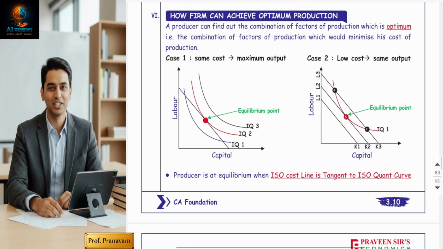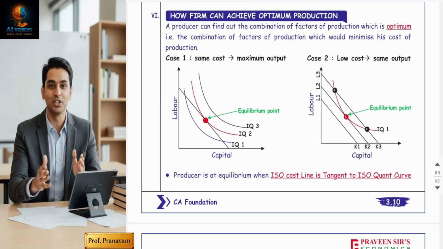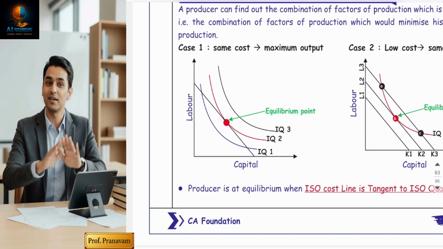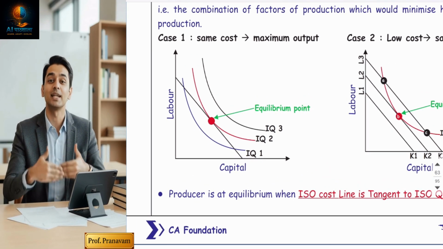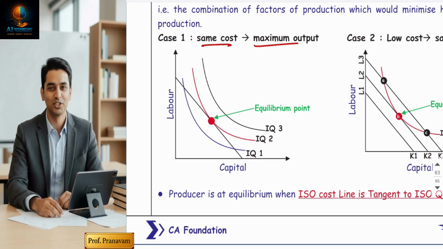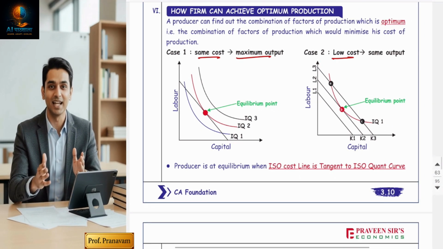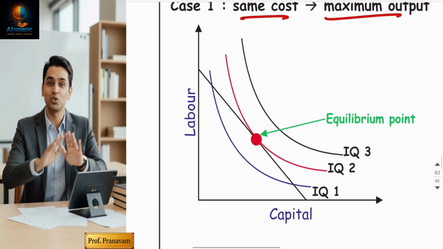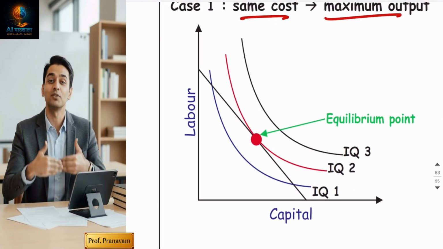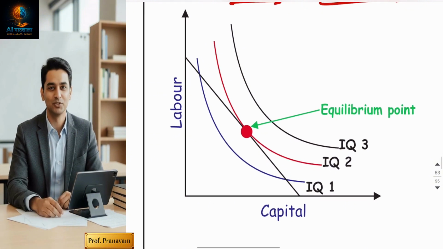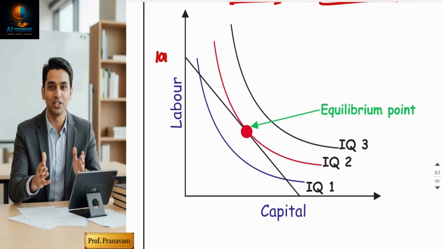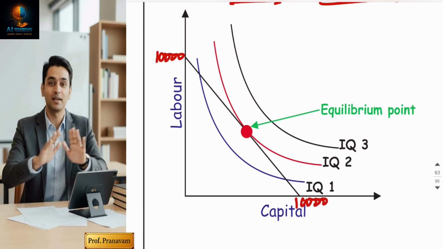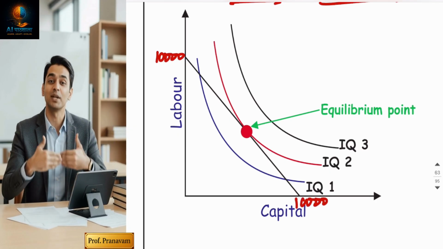We are going to combine the indifference map with a cost line. So production optimization can be achieved in two ways. Case one: same cost but maximum output, and case two: low cost with the same output. There are two diagrams, but see the first one, same cost maximum output, which is actually realistic. Here my cost is constant. For example, my cost is 10,000 rupees. The businessman wants to produce chocolates with 10,000 rupees.